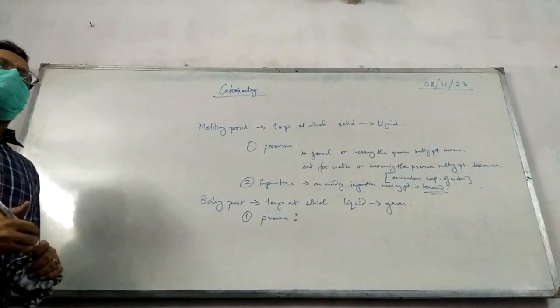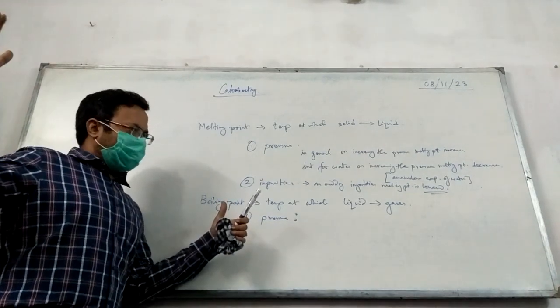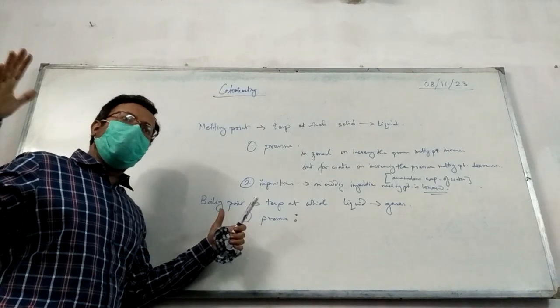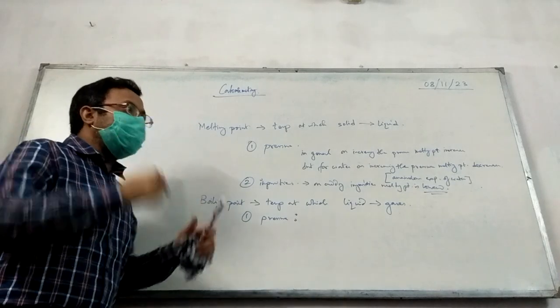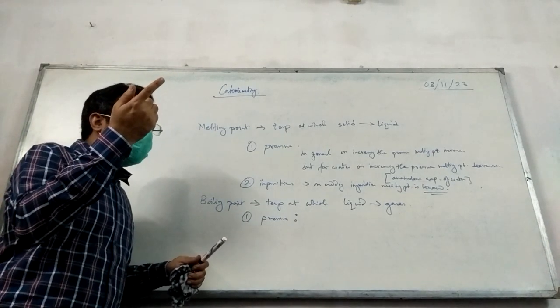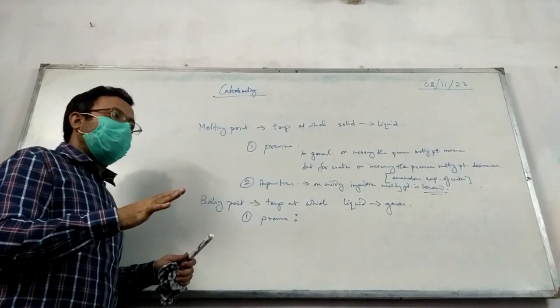In general, for all the liquids, when they convert into gas, they occupy more volume. So what will happen? Tell me, if I increase the pressure, will it easily get converted to gas? क्या होगा? Boil easily होगा या difficulty होगा?